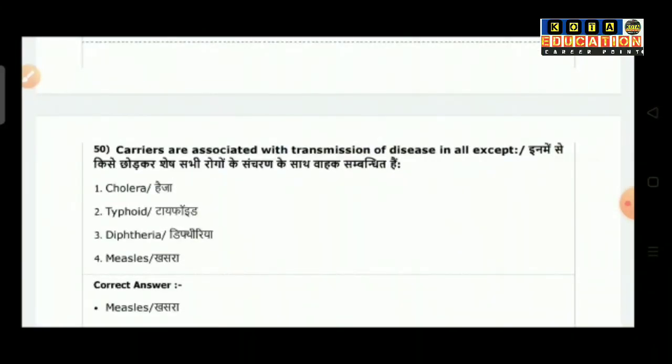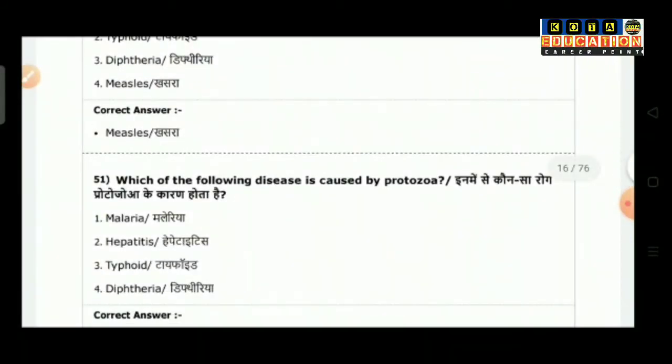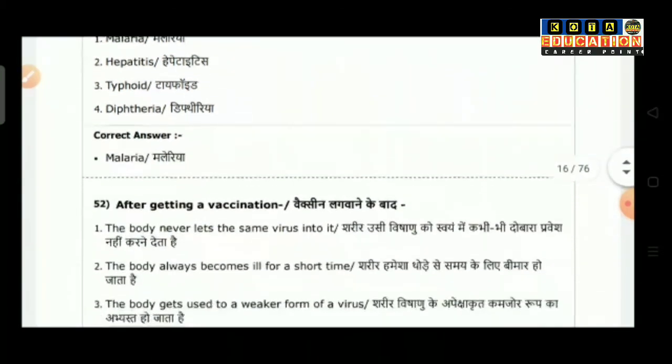Question number 50: Carriers are associated with transmission of disease in all except option 1 cholera, option 2 typhoid, option 3 diphtheria, and option 4 measles. Correct answer is measles. Question number 51: Which of the following diseases is caused by protozoa? Option 1 is malaria, option 2 hepatitis, option 3 typhoid, option 4 diphtheria. So the correct answer is malaria.